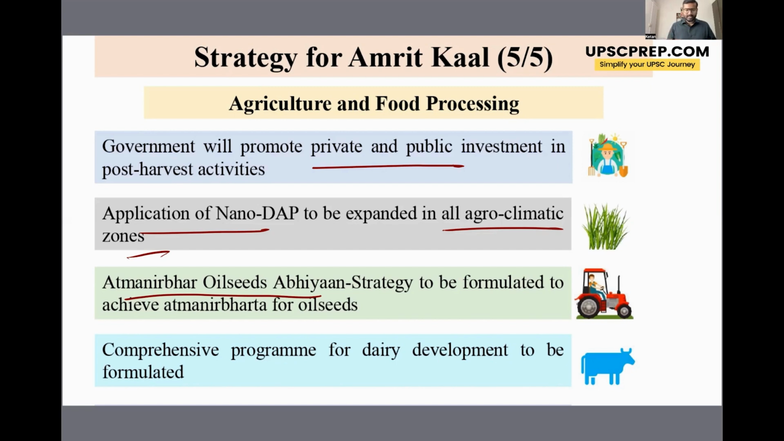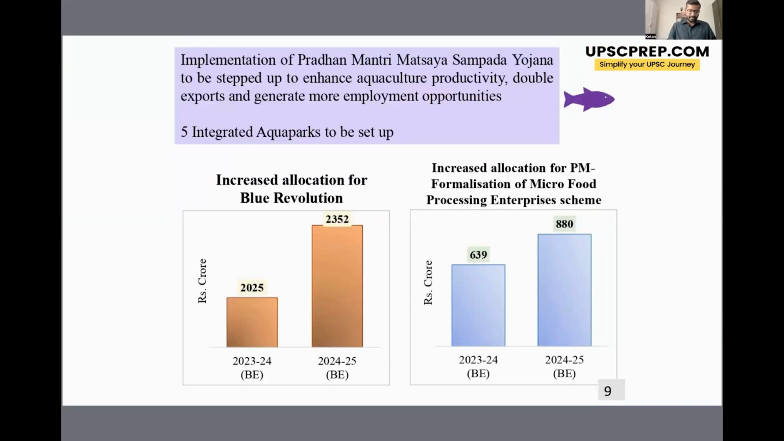Then another scheme that is to be formulated is for development of dairy in the country. The government is also implementing the Pradhan Mantri Matsya Sampada Yojana to enhance aquaculture productivity. The government aims to double the exports and generate more employment opportunities in this sector. For this, the government is also setting up five integrated aqua parks. This effort toward increasing the aquaculture, or fish and other sea produce, is also known as the Blue Revolution. And as you can see, there has been a lot of increase in the allocation for the Blue Revolution.